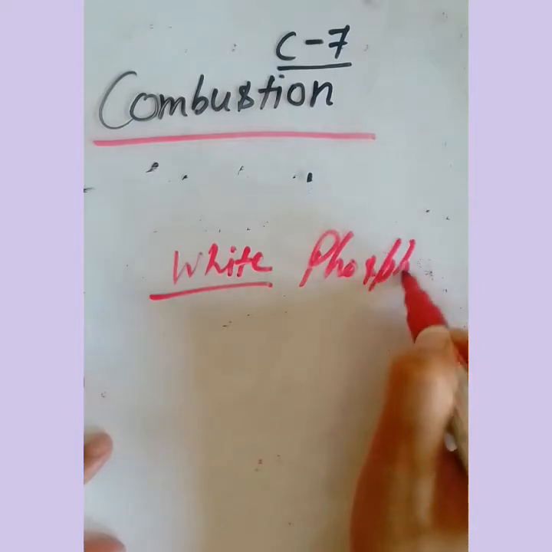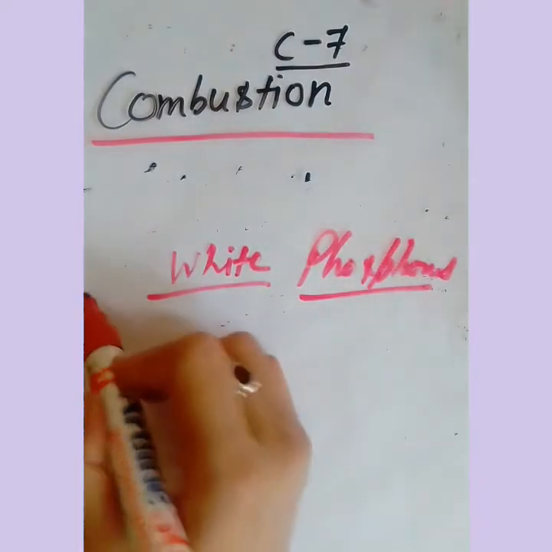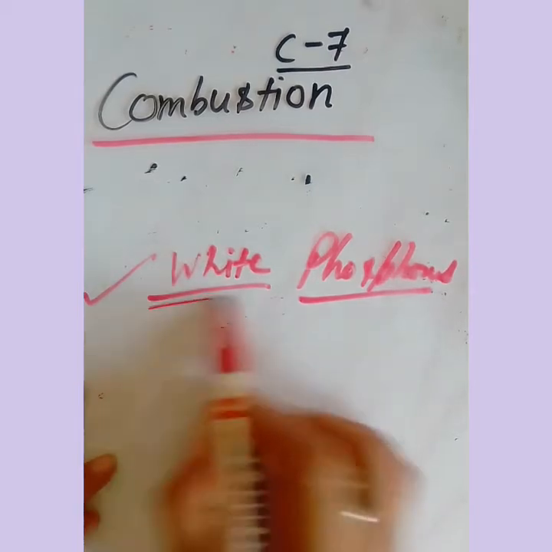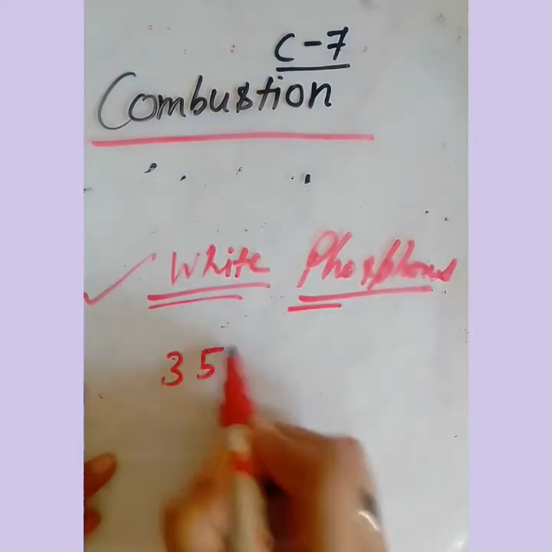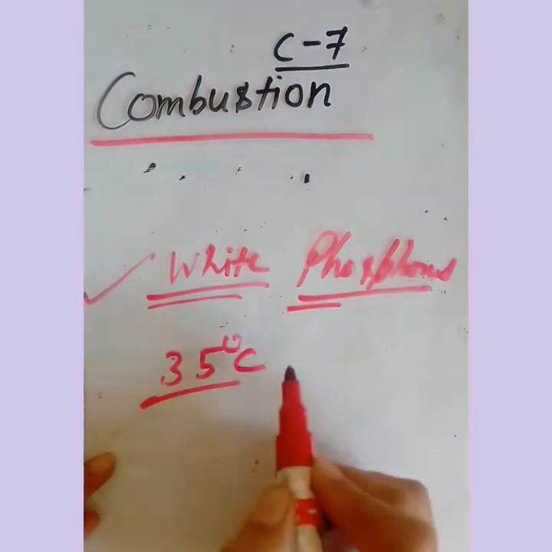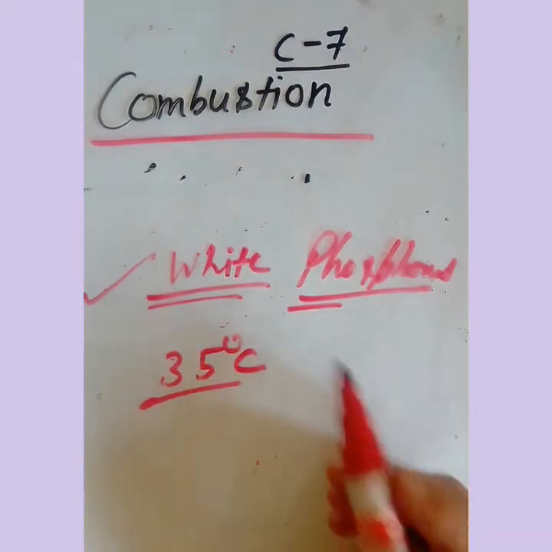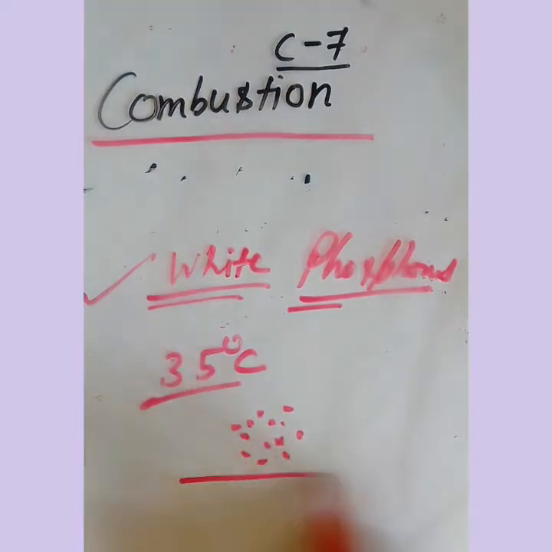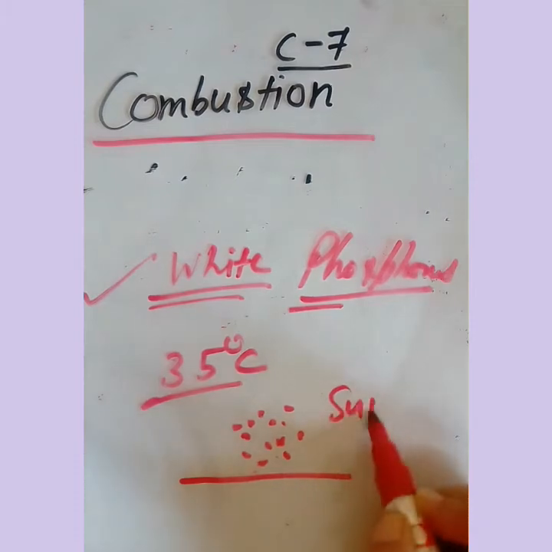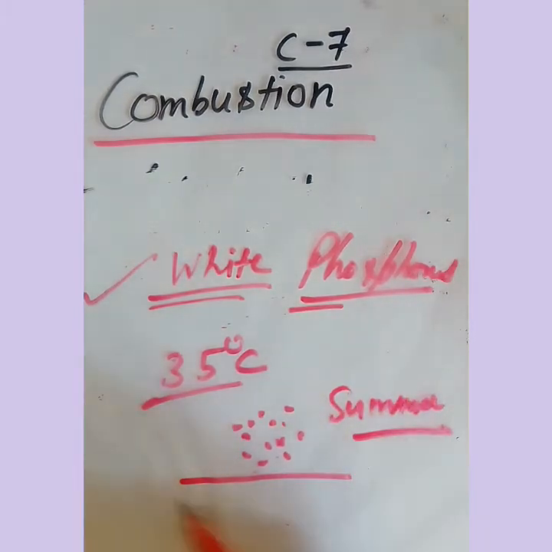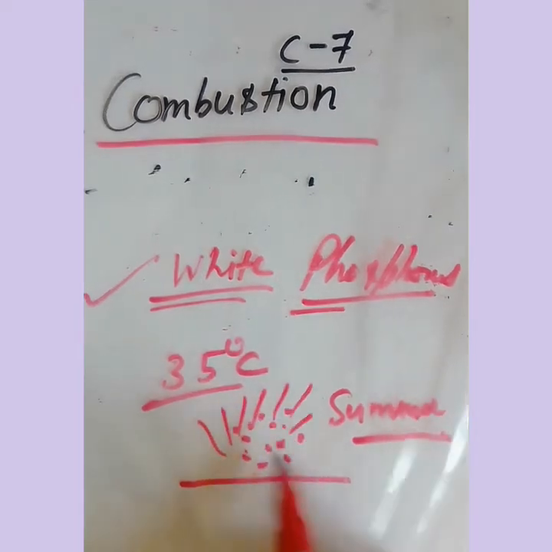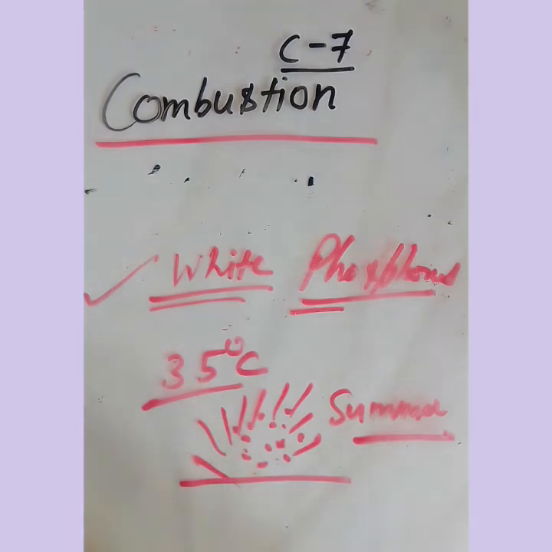Second example we can observe, like white phosphorus. Don't get confused, white phosphorus is different from the red phosphorus placed on matchsticks. White phosphorus has an ignition temperature of 35 degrees Celsius. If we place white phosphorus in the open, like in summer these days, when the temperature is more than 35, it will immediately start burning on its own.